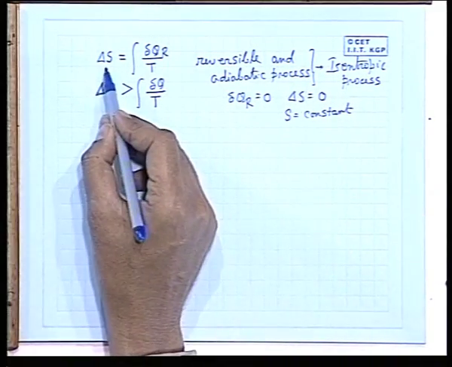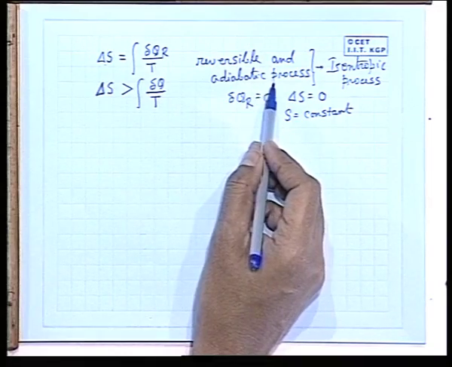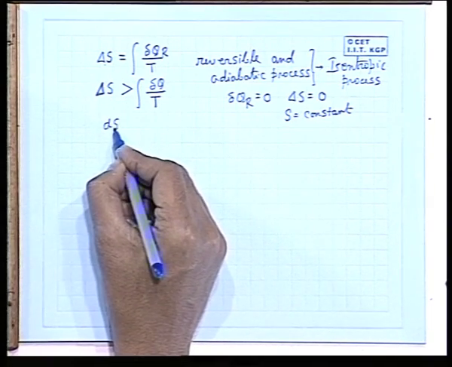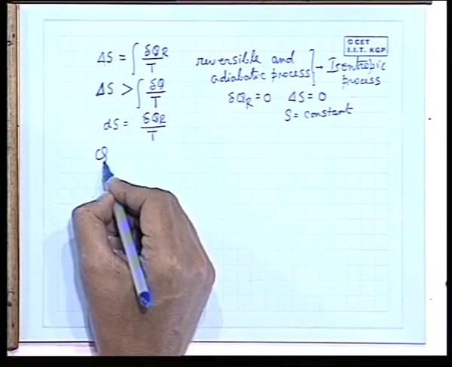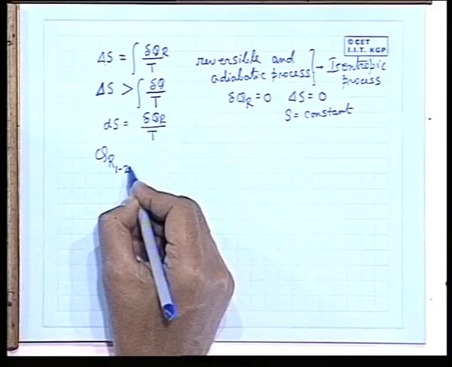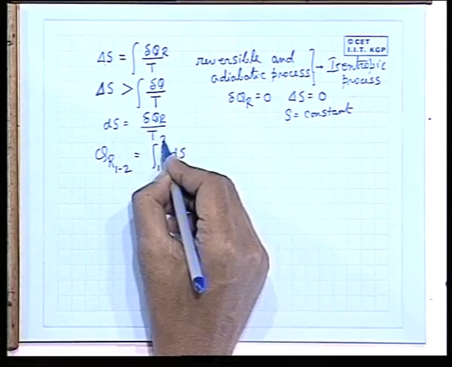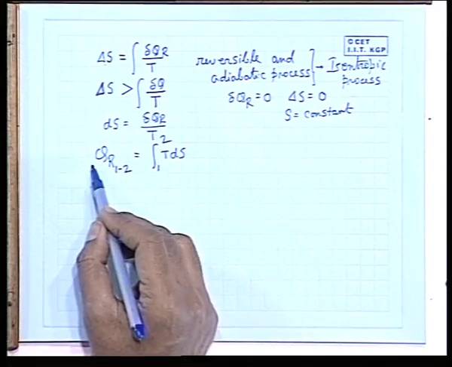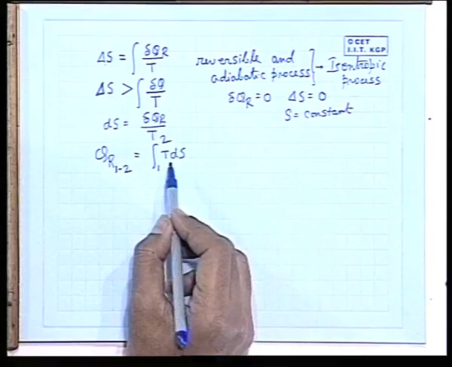But for any reversible process where there is heat transfer, that is, any reversible non-adiabatic or diabatic process, delta S is delta Q R by T. We can write this in differential form as dS equals delta Q R by T. If we integrate this, the heat transfer added or rejected in a reversible process connecting the states 1 to 2 is the integral of T dS from 1 to 2.